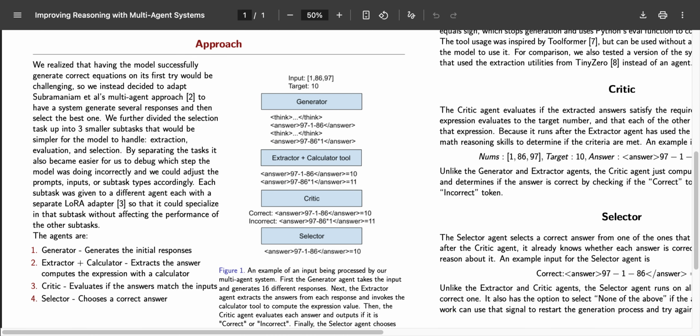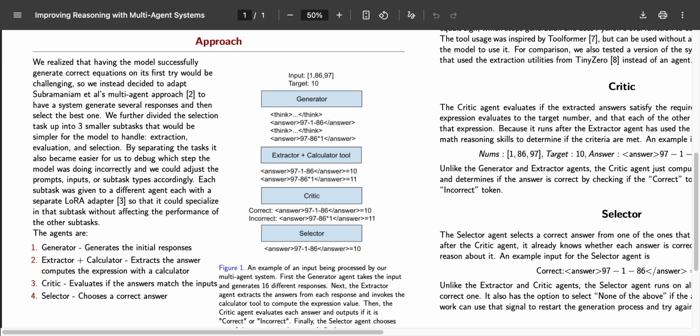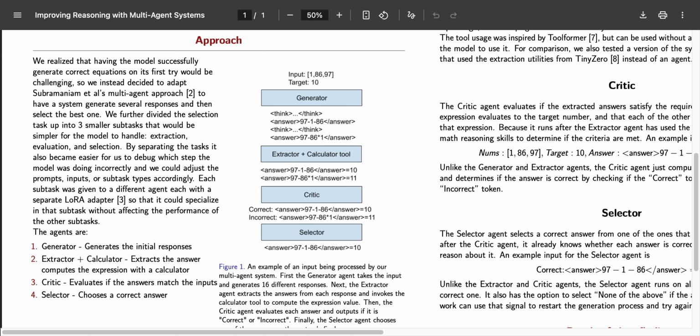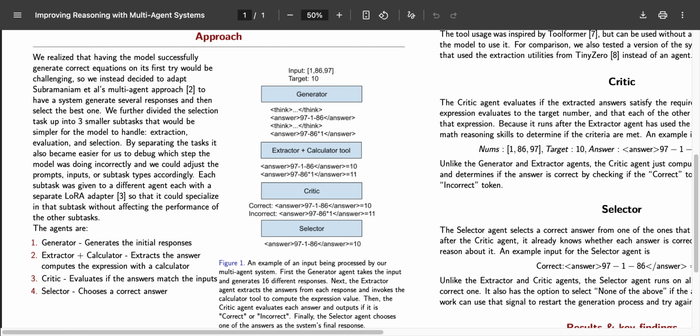This is accomplished by having each agent's loss function be based on what the ground truth would be if its inputs were correct, instead of what it should have been. This also helps debug where the system makes a mistake. For example, with the selector agent, if you choose the incorrect example but the critic agent said it was correct, that means the critic agent needs to improve, and the selector agent is not penalized for selecting it.